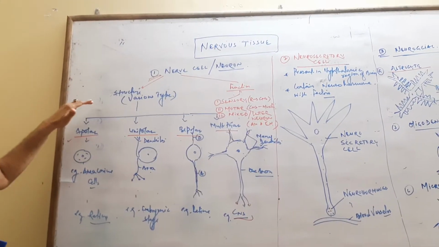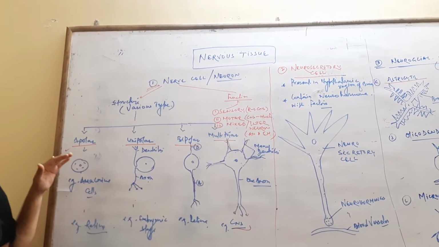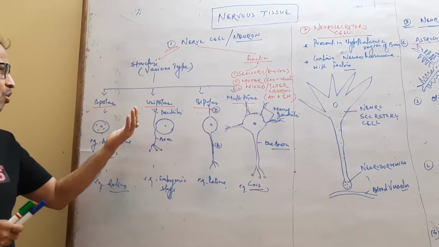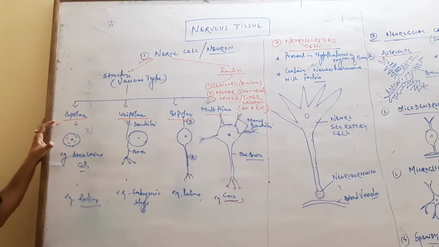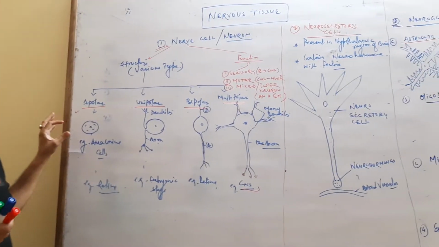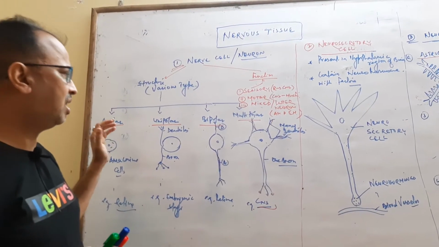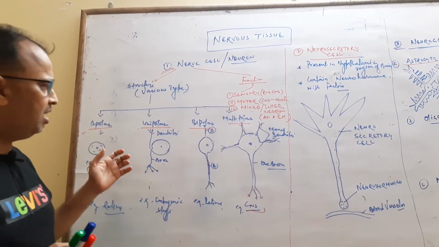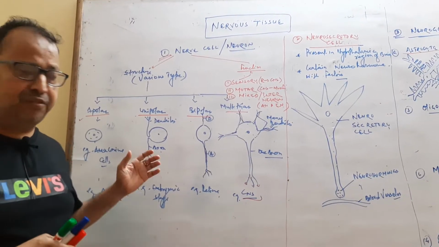So this is the structure and function of the neurons. There are various structural types of neurons: apolar, unipolar, bipolar, multipolar. In apolar, no pole arises, so there is no formation of dendrites and axons. This neuron forms in the retina of the eye. Another is unipolar neurons, which are present in the embryonic condition. One pole arises, with both dendrites and one axon.